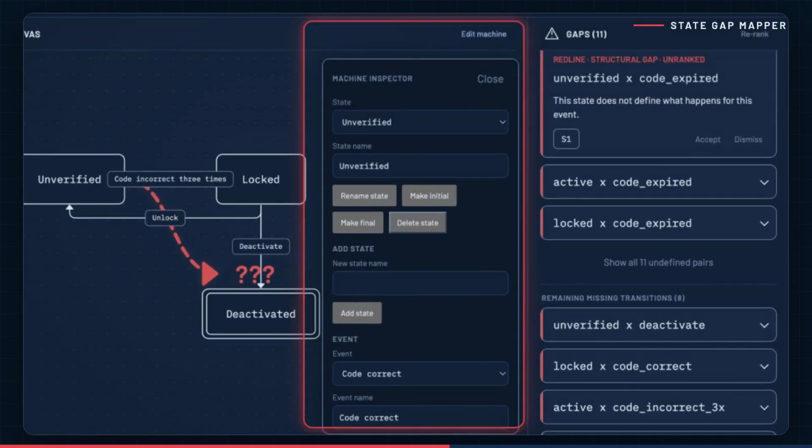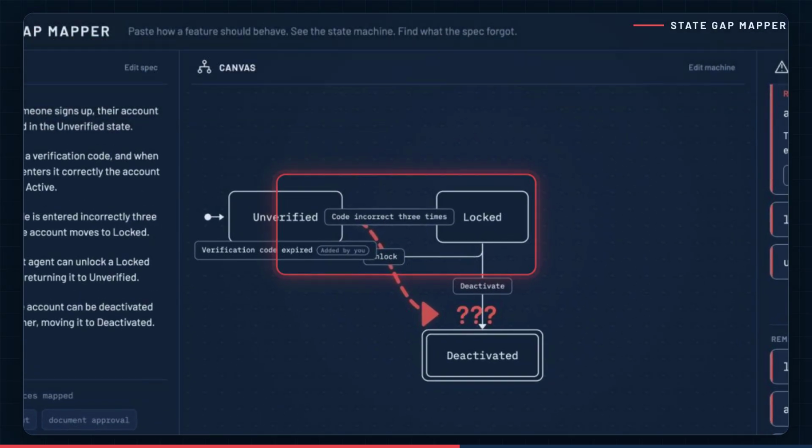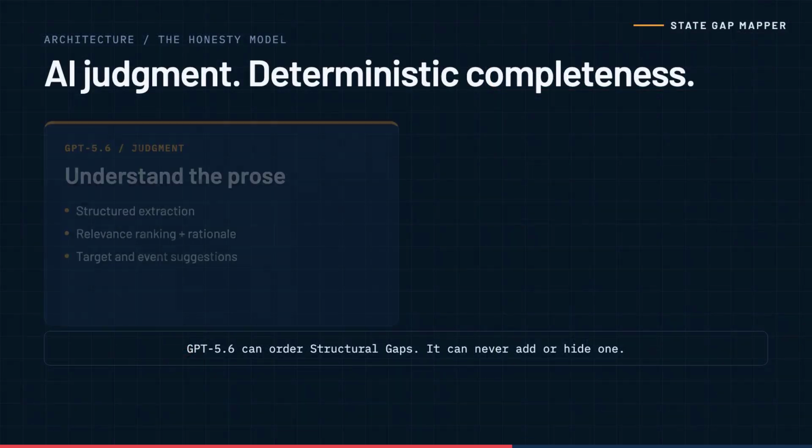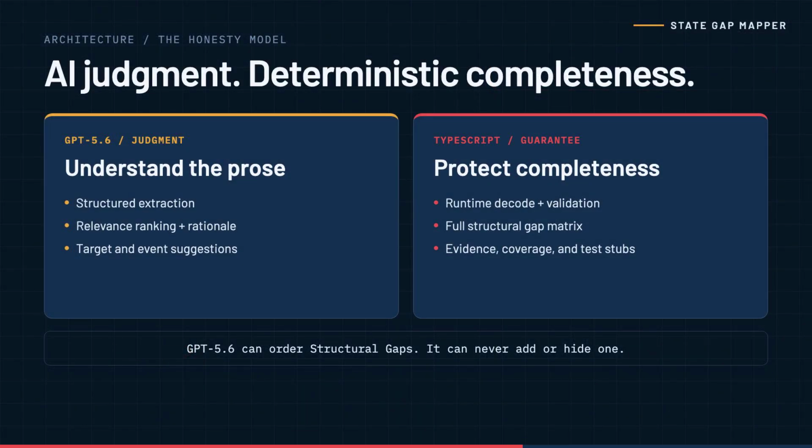Canvas edits are live too. I define verification code expired from unverified back to unverified. No model call is required. Validation runs first, the graph updates, and the gap count drops from 11 to 10. That boundary is the product's honesty model.